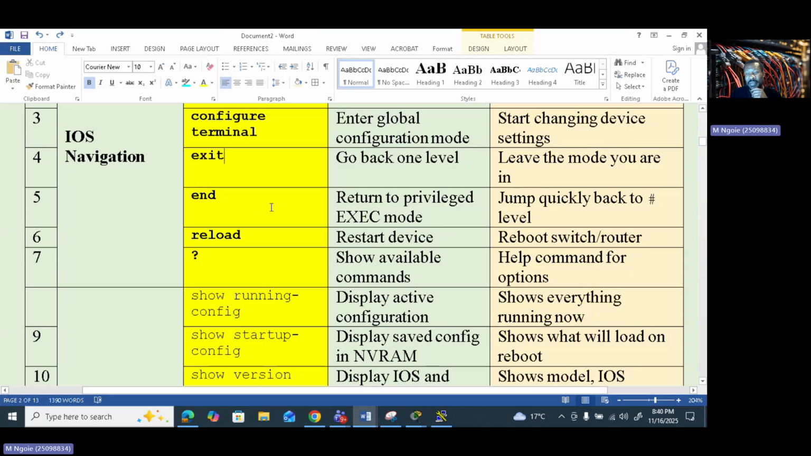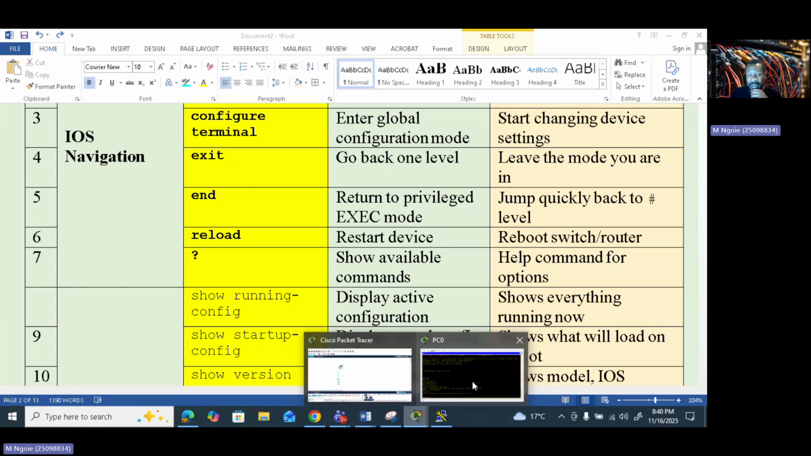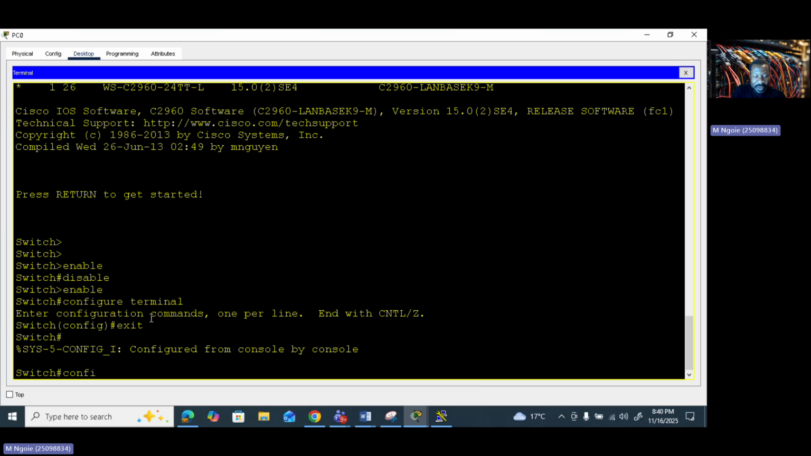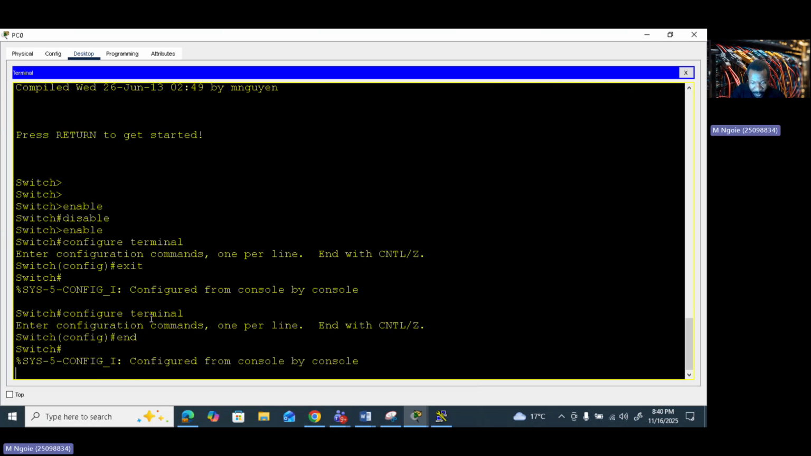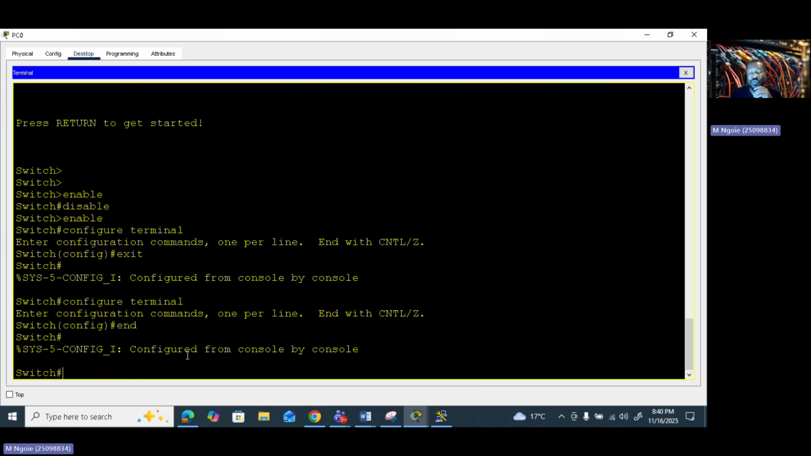Now, you can also type what? This command end, right? Okay, so this command will allow you to jump quickly back to the privilege mode. Let's say I'm here. First, I'm gonna type configure terminal. I'm gonna press enter, and I'm gonna type end. See, you press enter twice. So end will allow you to go back to the privileged mode.